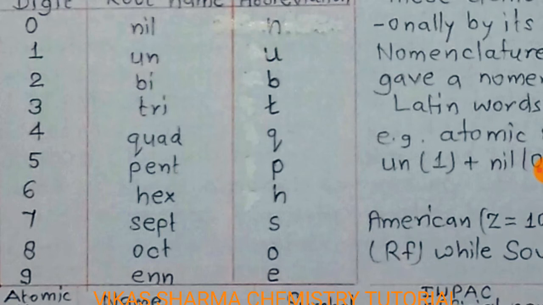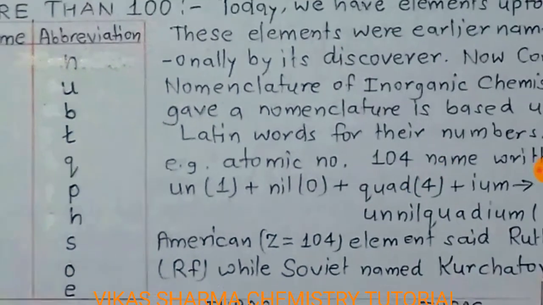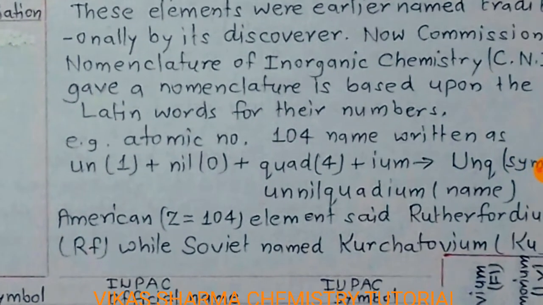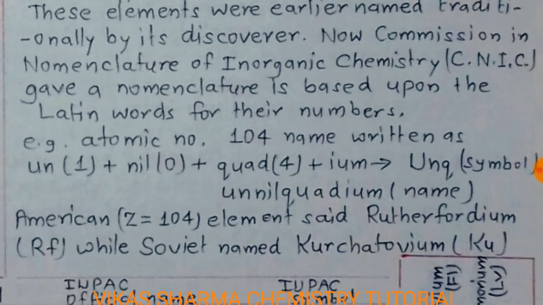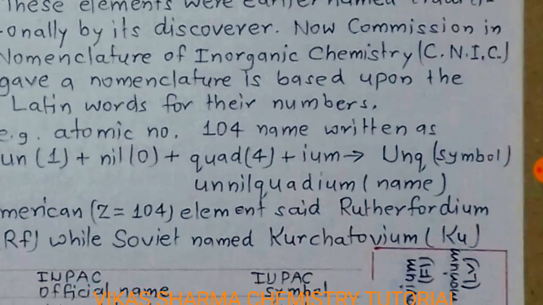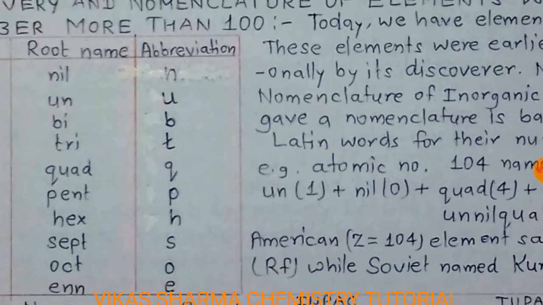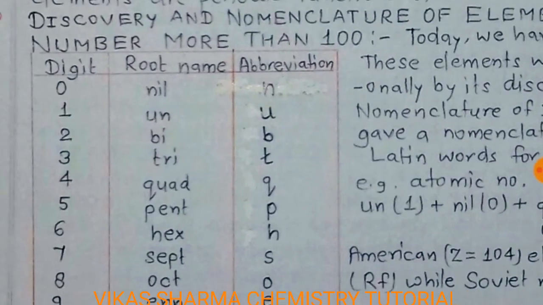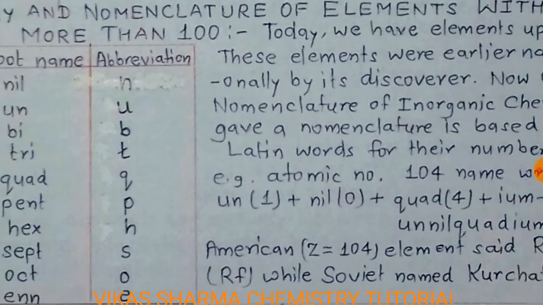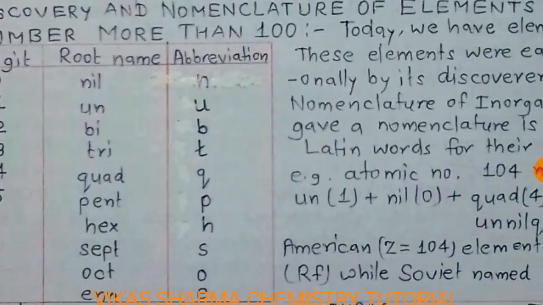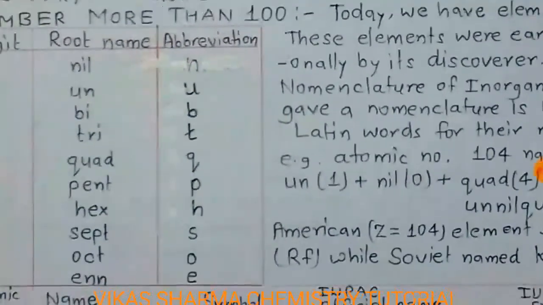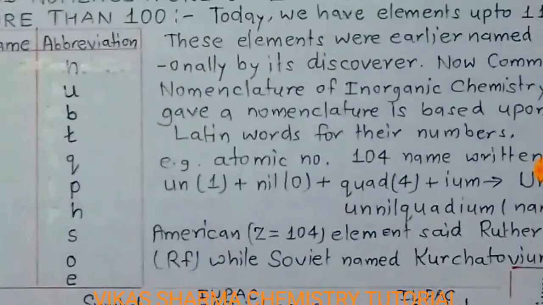And 9 is enn, symbol E. So student, for example, if the atomic number of an element is 104, first you divide it into 3 digits: 1, 0 and 4. According to this table, 1 means un, 0 you take as nil, then 4 is quad.